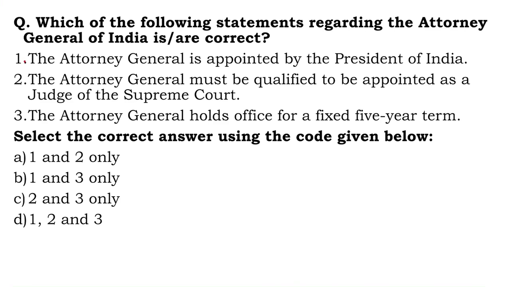Which of the following statements regarding the Attorney General of India is or are correct? Attorney General is appointed by the President of India. Yes, that is true. Article 76 has provisions pertaining to the Attorney General. The Attorney General must be qualified to be appointed as a judge of Supreme Court is also correct. The qualification to be a judge of Supreme Court is what? You have to be a High Court judge for 5 years or more. You can be an advocate in the High Court for 10 years or more, or you can be an eminent or distinguished jurist.